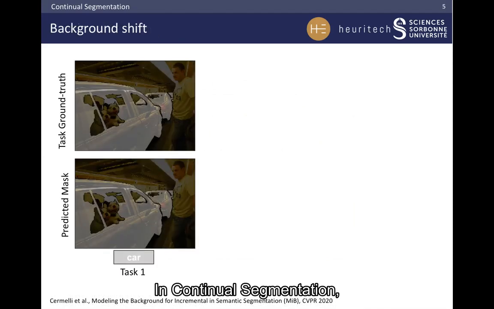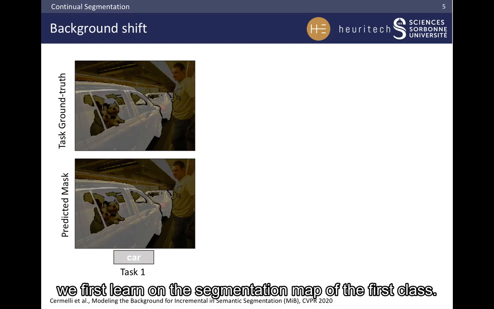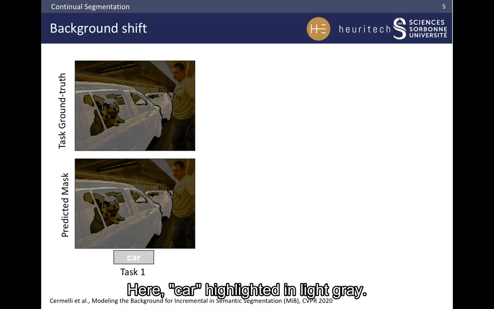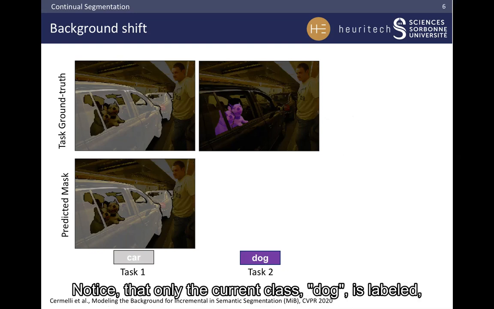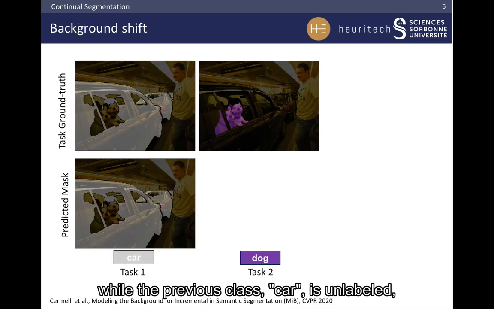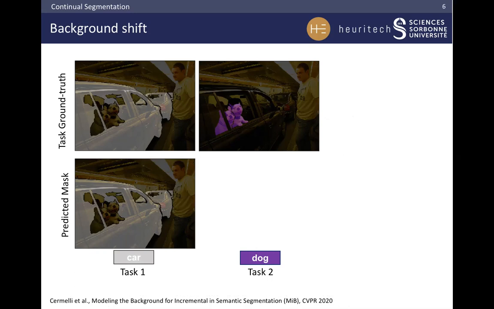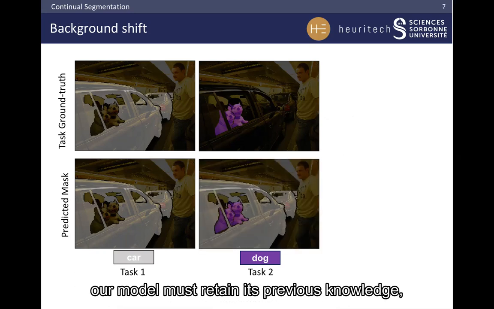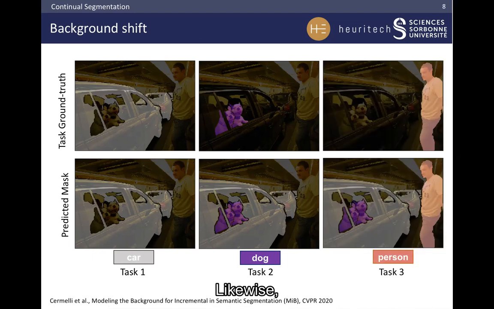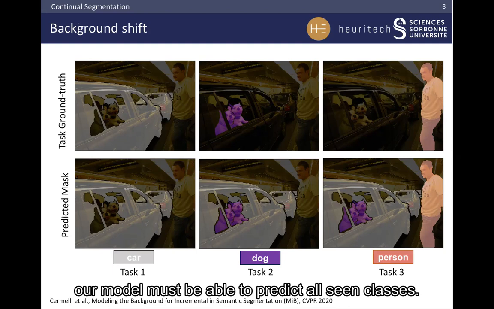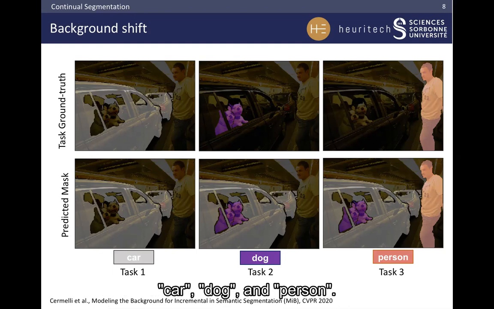In continual segmentation, we first learn on the segmentation map of the first class. Here, car, highlighted in light gray. Then we add a new class. Here, dog in purple. Notice that only the current class, dog, is labeled, while the previous class, car, is unlabeled and is considered as background. However, our model must retain its previous knowledge and predict both car and dog. Likewise, when we add the third class, person, in orange, only this new class is labeled. But our model must be able to predict all seen classes: car, dog, and person.